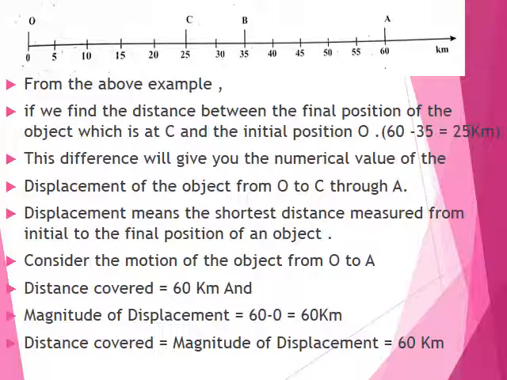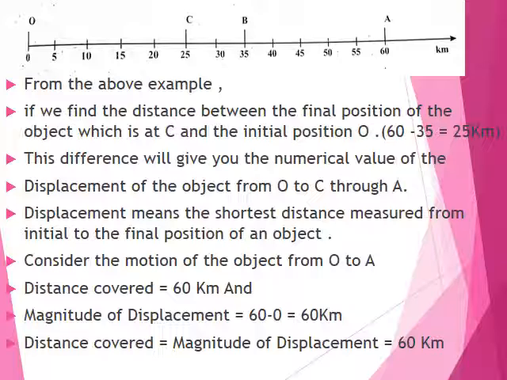So the distance covered by the object is 95 km. But if you think about the initial point, original point, origin, reference point, and the object, which is at C now, what is the difference between the initial point and the final position of the object, which is at C?